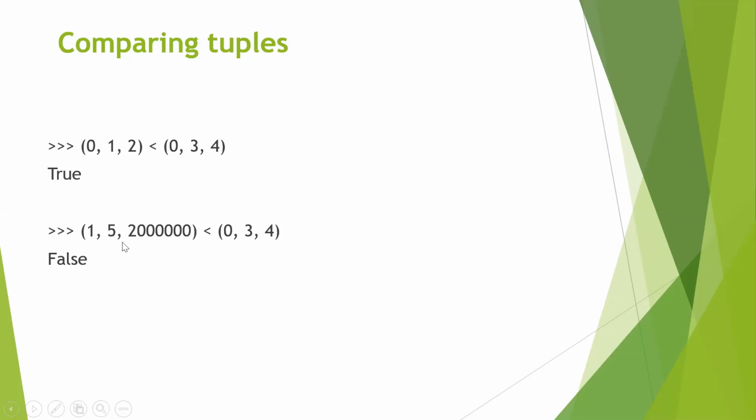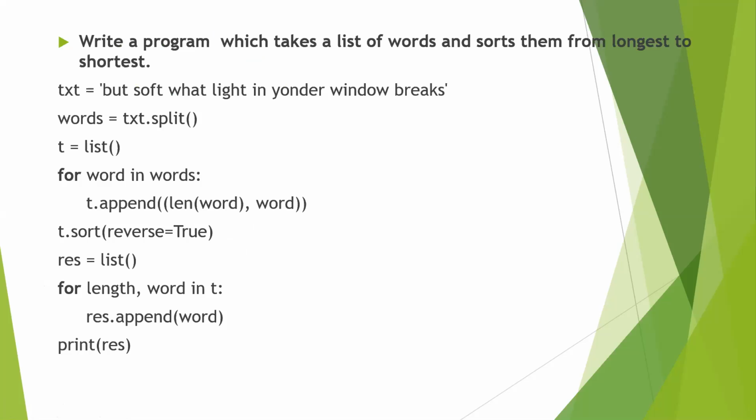Similarly, this tuple is compared with another tuple. So you compare the first element with the first element of this. The first condition itself is false. So 1 is not less than 0. So instead of moving on to the next element, it will directly return false. That's how tuple comparison is performed using the relational operators.